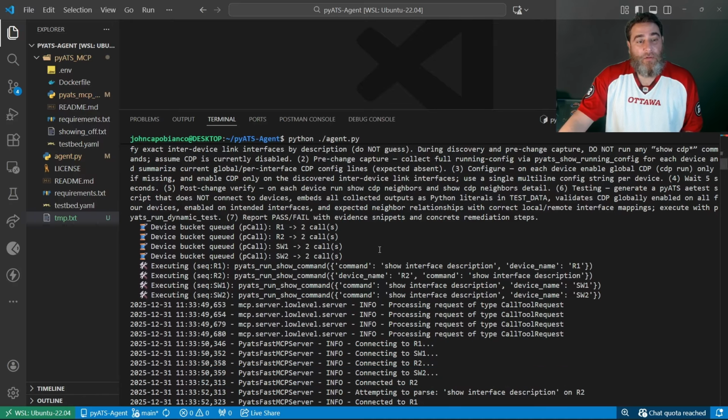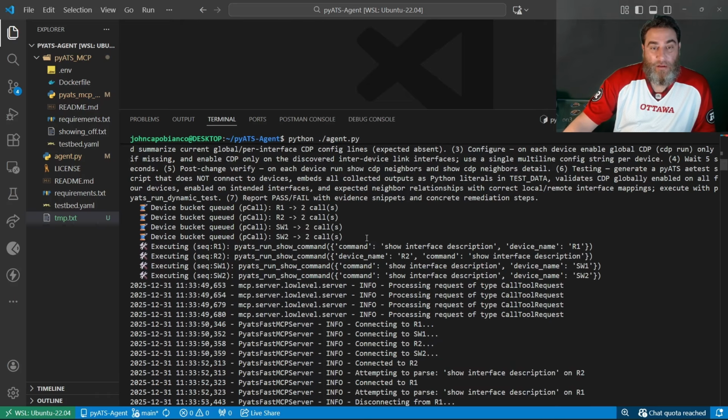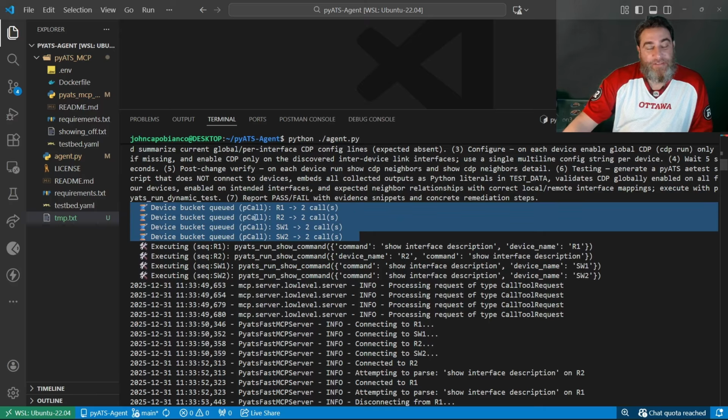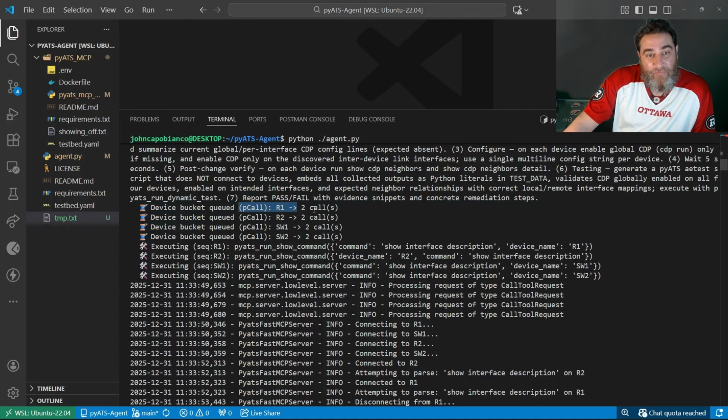Report a pass-fail. So I am using pcall, which is a really cool aside I want to mention. I did configure the agent and the MCP to be parallel call supported. So instead of waiting for R1 and then R2 and then switch 1 and then switch 2, it fires all the stuff in parallel. All right, so asynchronous and multi-threaded.